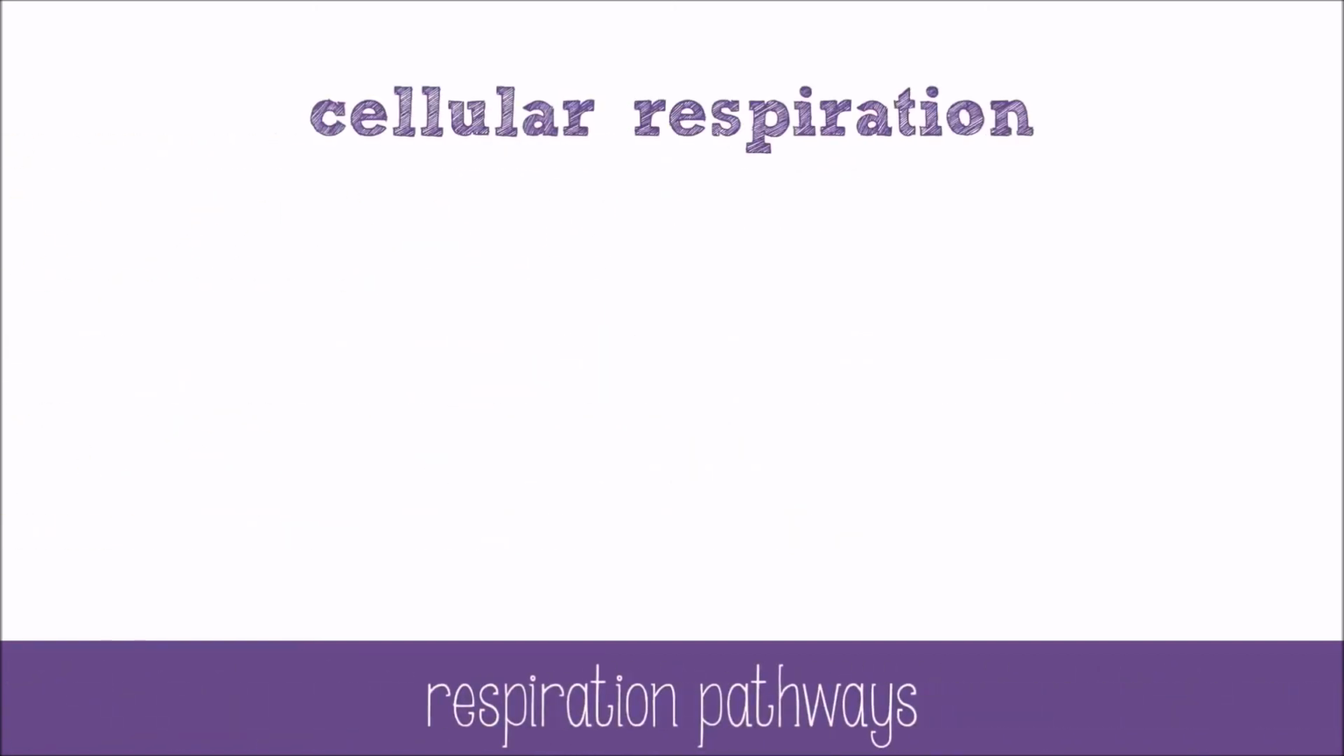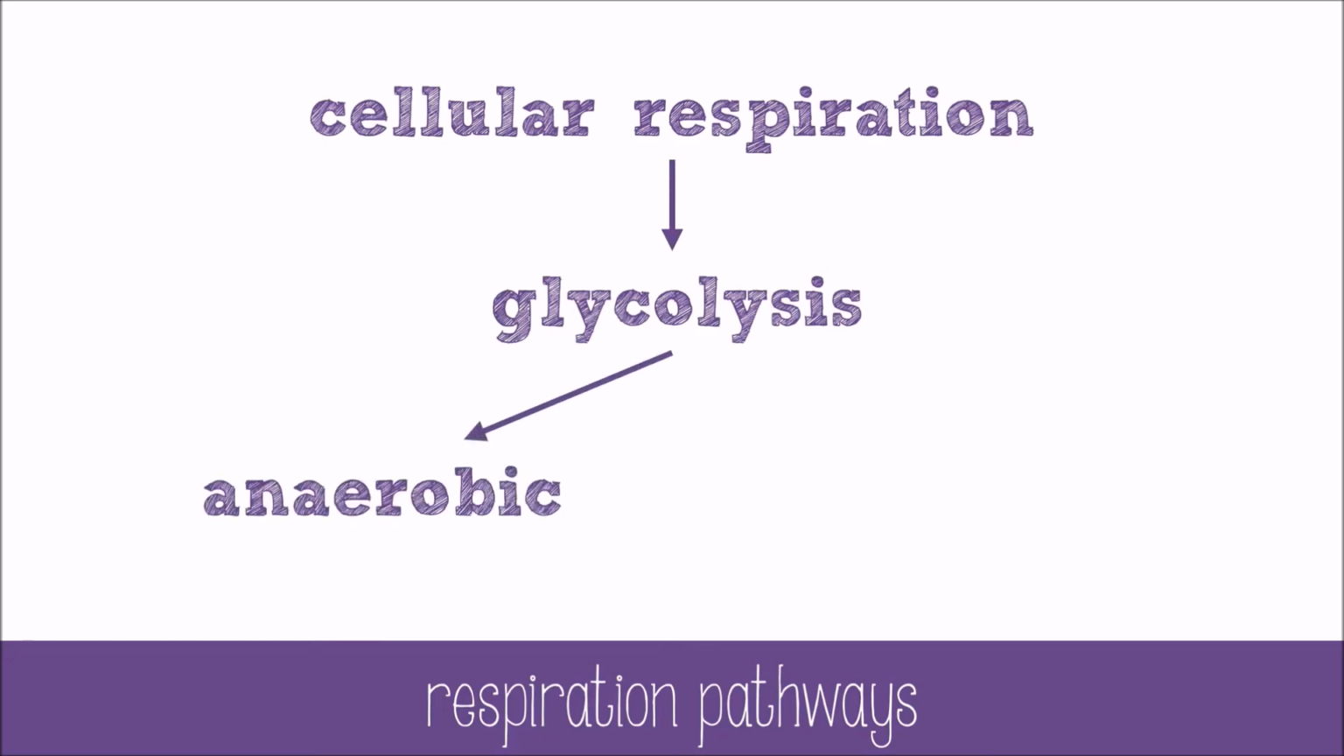Cellular respiration always starts the same way, with glycolysis. From there, the 2 pathways are determined by the presence of oxygen. If there is no oxygen available, anaerobic respiration will occur. But if oxygen is available, aerobic respiration will occur in the mitochondria. Let's look at anaerobic respiration first.